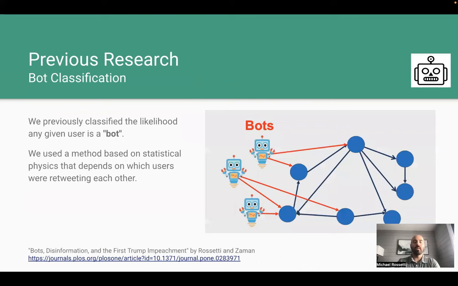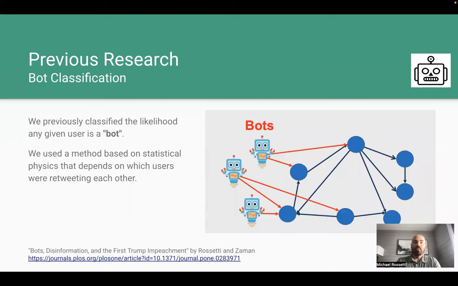In that previous study, we classified whether each user was a bot or not, using methods based on statistical physics. We then assessed the activity levels and persuasive influence of the bots. We found that although bots comprise less than 1% of all users, they're responsible for posting around 1/3 of all impeachment-related content. And we found around 1/3 of users follow at least one bot.